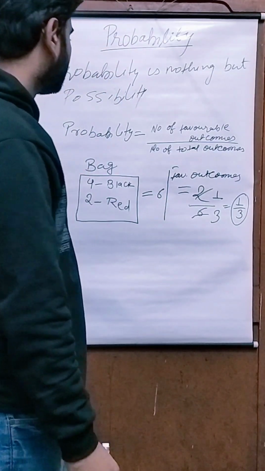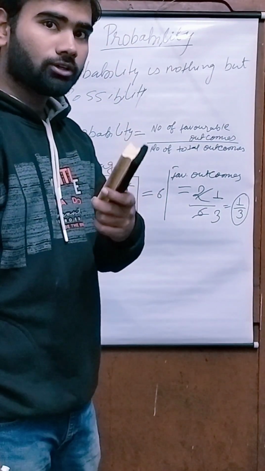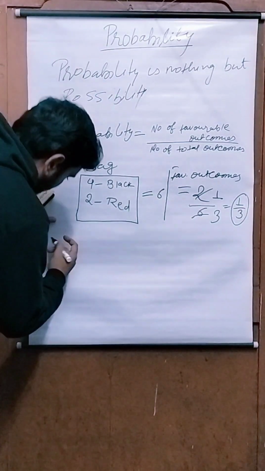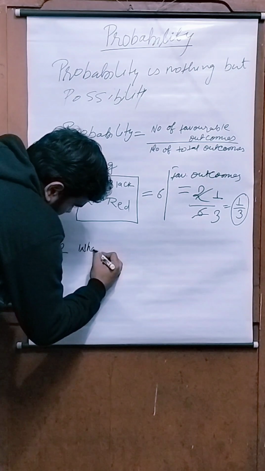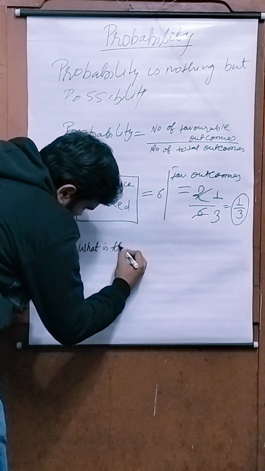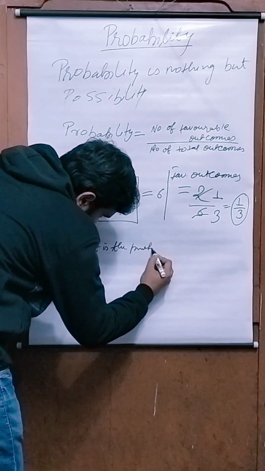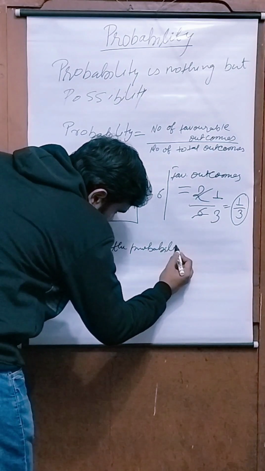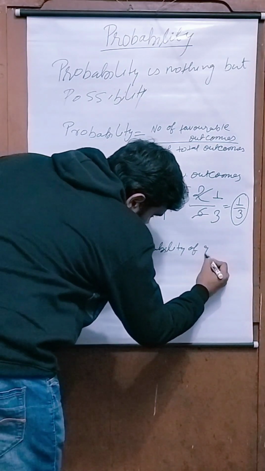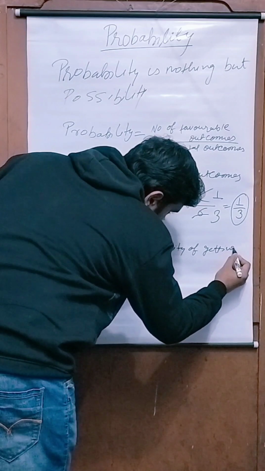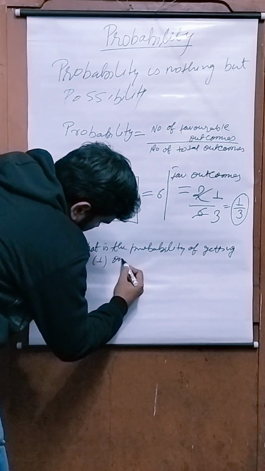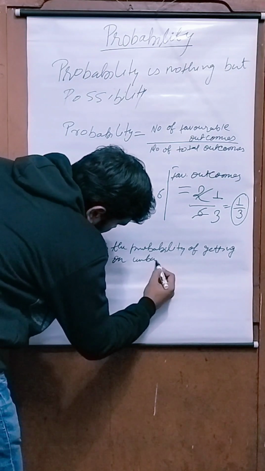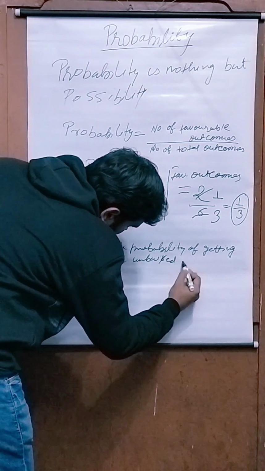Okay, thank you, and I have a homework for you. Let's find: what is the probability of getting a 1 on an unbiased dice?